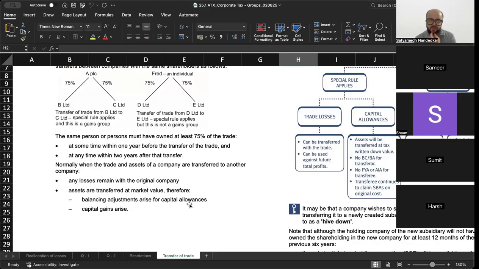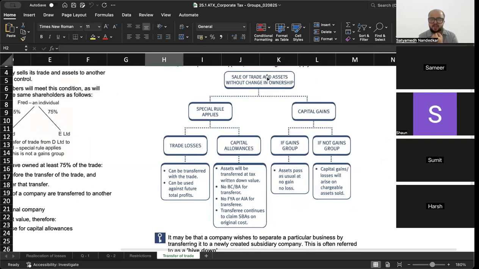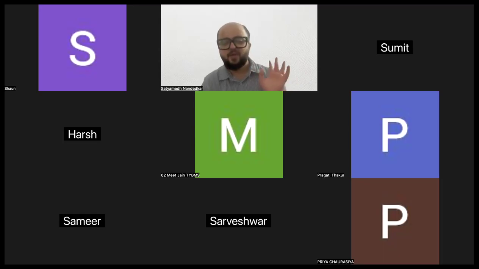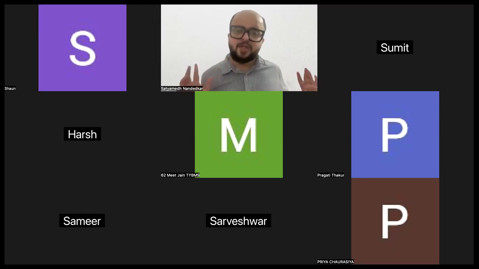Normally, when the trade and assets of a company are transferred to another company, any losses remain with the original company and assets are transferred at market value. Therefore, balancing adjustments arise. Sale of assets, sale of trade and assets without changes in ownership, a special rule applies. If there are trading losses, they can be transferred with the trade and used against future profits. Capital allowances, assets will be transferred at TWDV. No balancing allowance, balancing charge, no FYA, AIA. Isn't this exactly like what happens in case of individuals? Same adjustment individuals make, same adjustment is there in companies too.